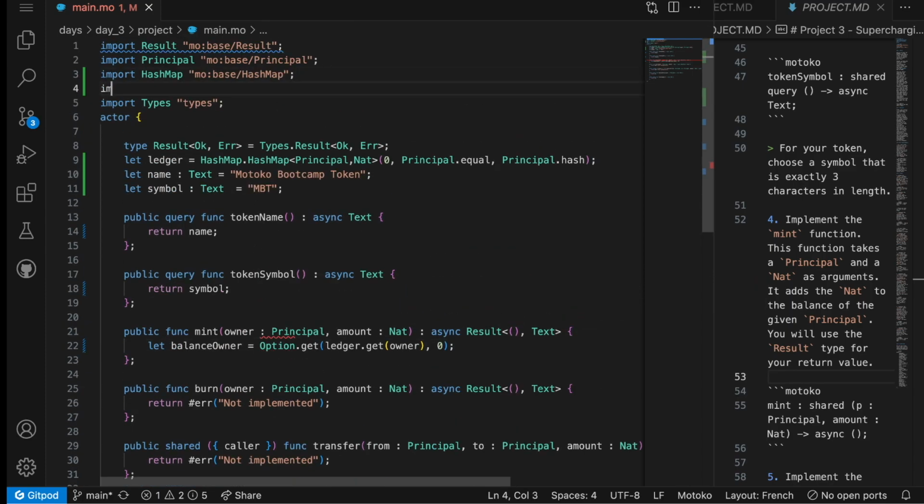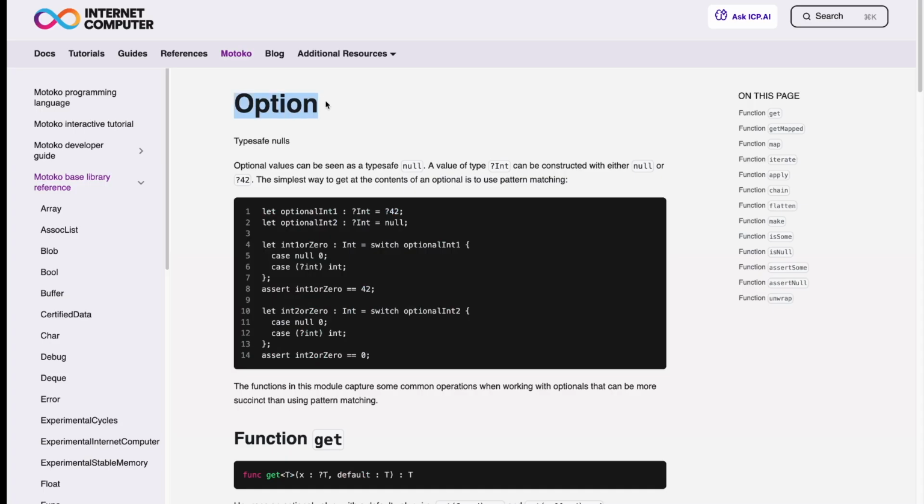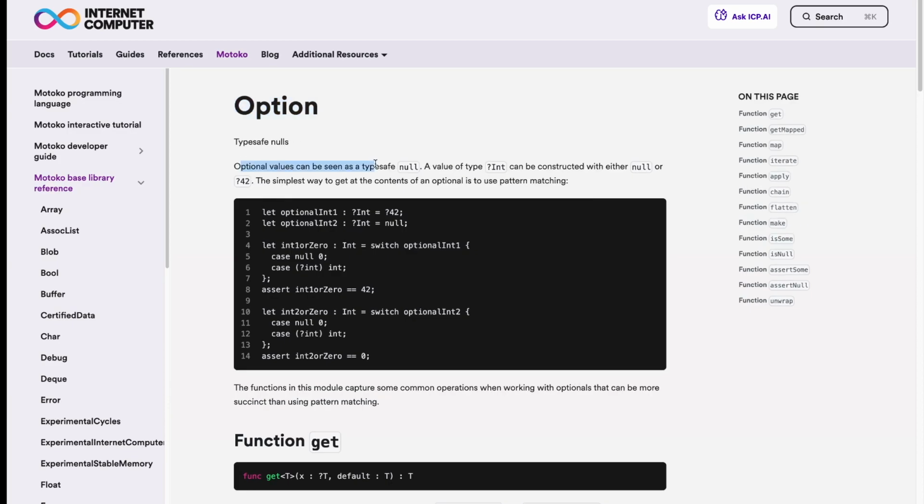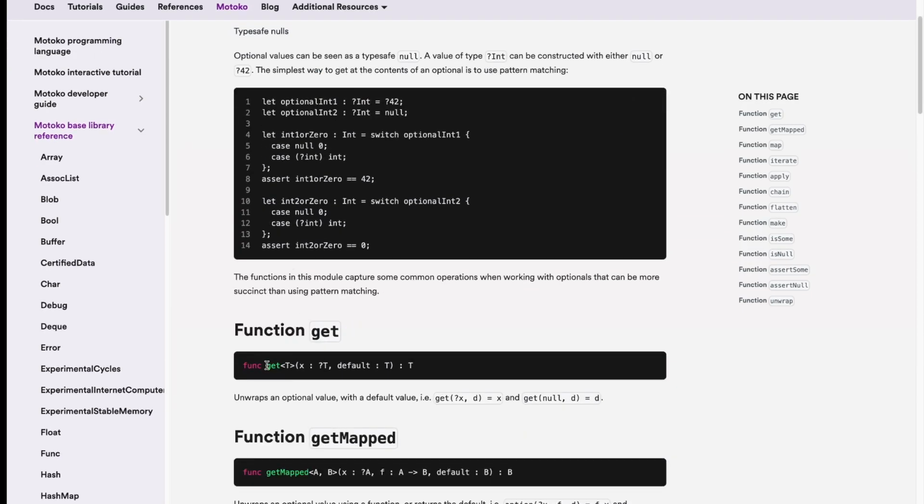So let me explain what Option.get is about. First, we need to import the Option module. The Option is a module from the Motoko base library that is useful to work with optional values, as the title indicates. And the first function from this module is Option.get. Option.get is a function that can be used to unwrap an optional value. So essentially, you can specify an optional value, and the second parameter will be a default value. It can be of type nat, it can be of type text, it can be of any type. And if the argument that you specify in the first parameter is null, it will return the default value. If it's not null, it will return whatever value is inside.